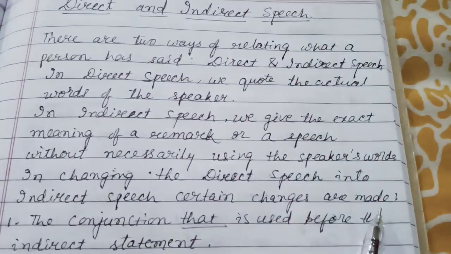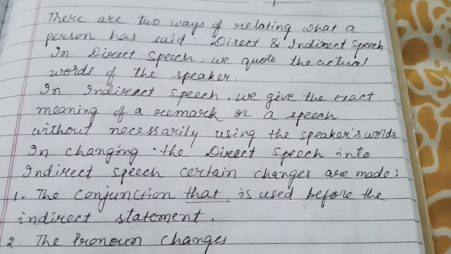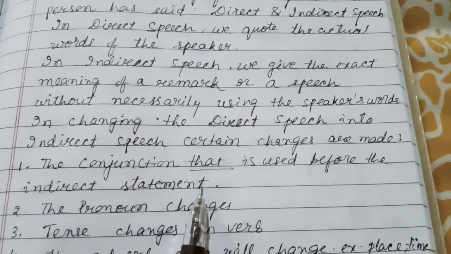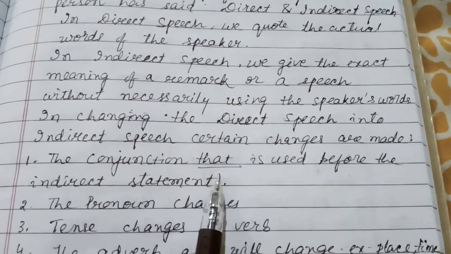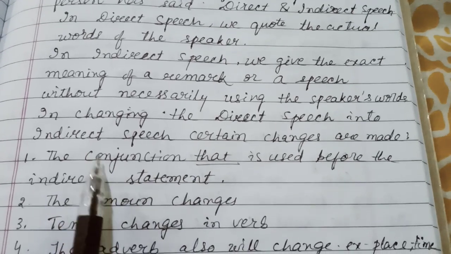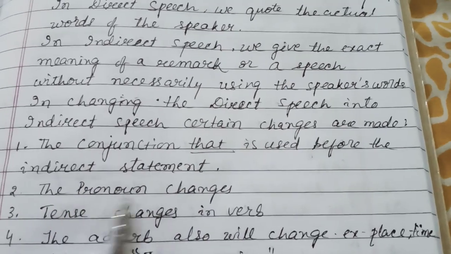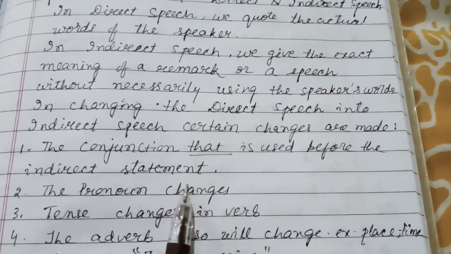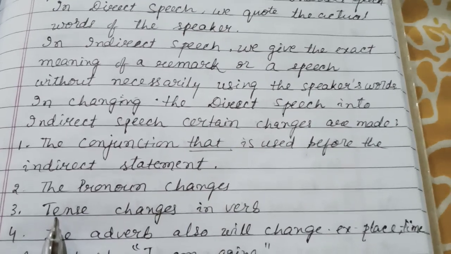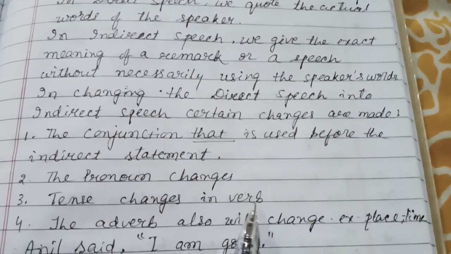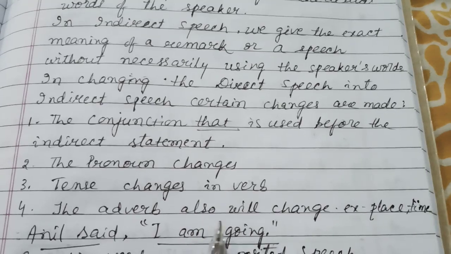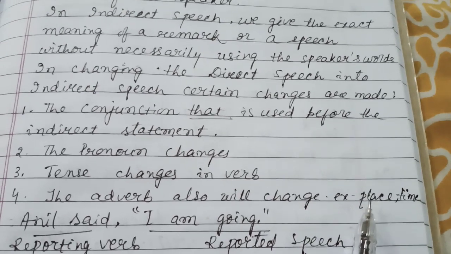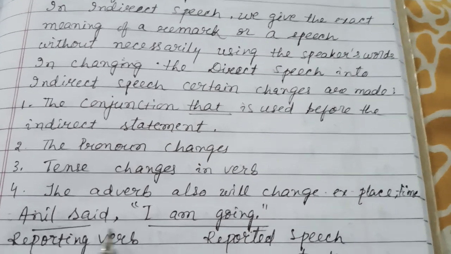What do we have to do? The basic things we have to remember. What is that? The conjunction "that" is used before the indirect statement. We have to use "that". Very important when we are changing from direct to indirect. Then the pronoun changes. If it is given I, it means she or he, him, her, like this, we have to change. Tense also will change according to the verb. Then the adverb also will change, that is, in place and time. If it is given now, it means then. Like this only it has to be changed.